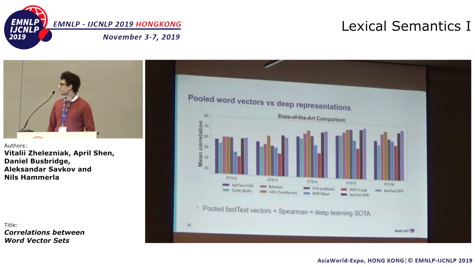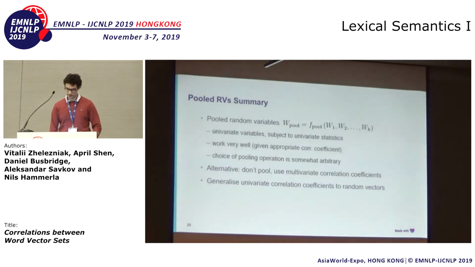So here we have a state-of-the-art comparison against deep learning representations. We have Universal Sentence Encoder, InferSent, BERT base, BERT large, ELMo, and GenSen, and we see that a simple average word vector, a simple average fastText vector, compared with an appropriate correlation, in this case Spearman correlation, is competitive against all these deep learning models, while being obviously much, much simpler than deep learning models.